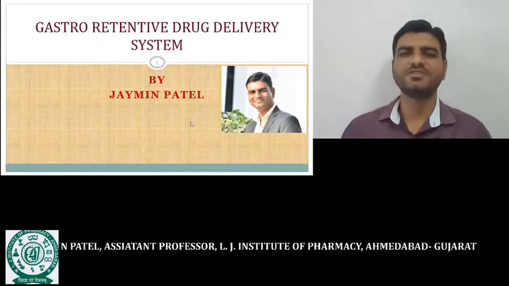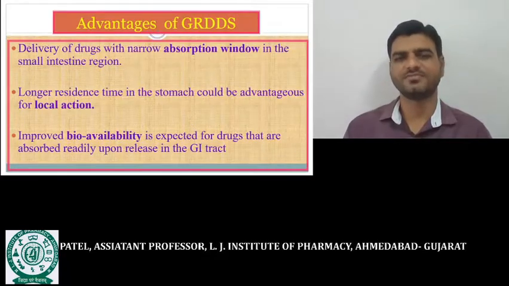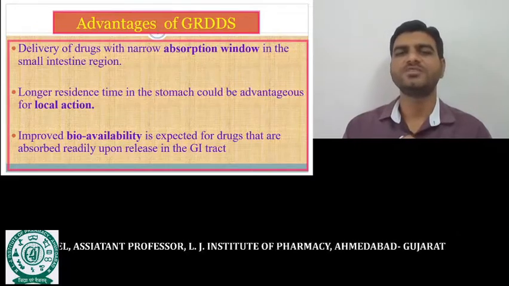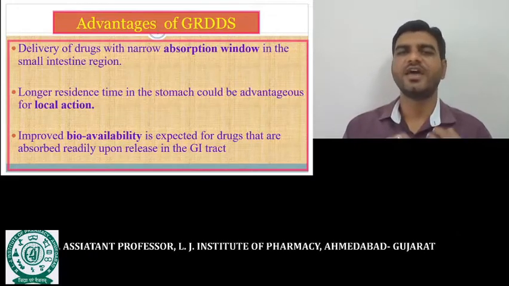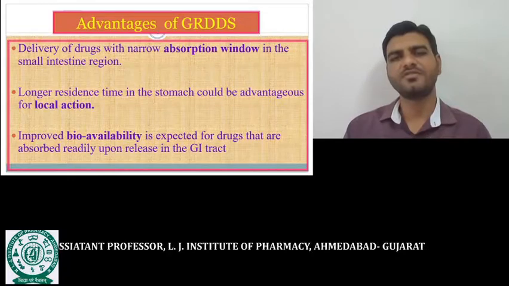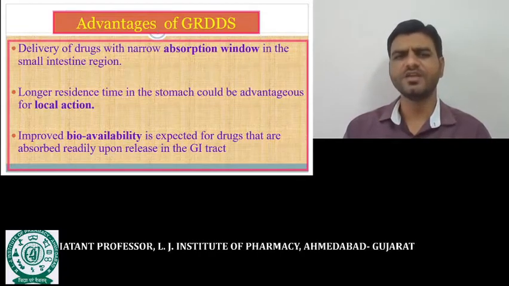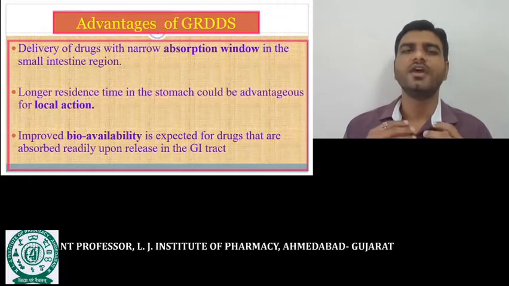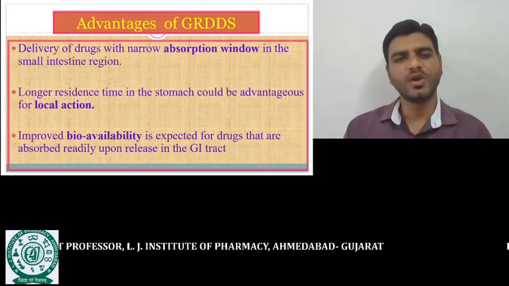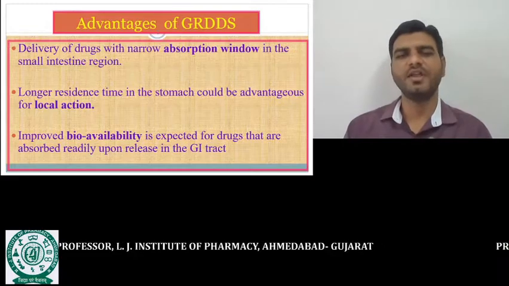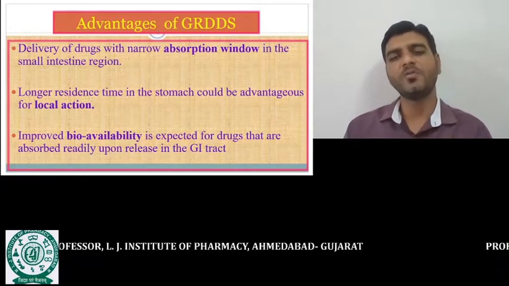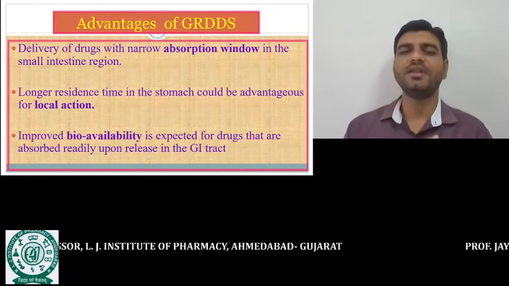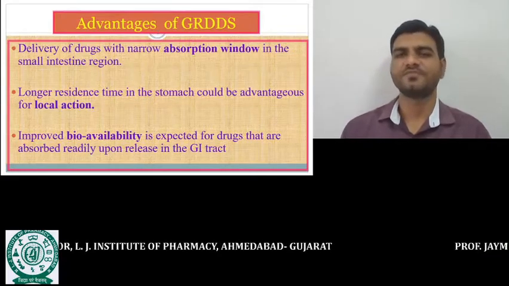What is the advantage of this gastroretentive drug delivery system? Delivery of a drug with a narrow absorption window in the small intestinal region is advantageous with the gastroretentive system, as a longer residence time is achieved. It is also advantageous for local action. The third main advantage is improved bioavailability, which is expected for drugs that are absorbed rapidly upon release in the GI tract.